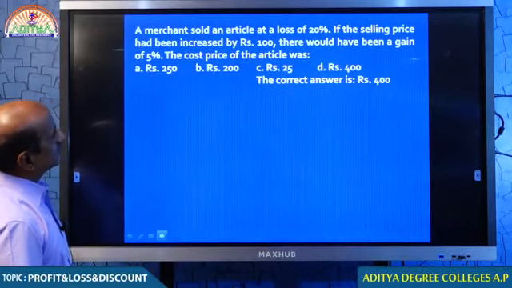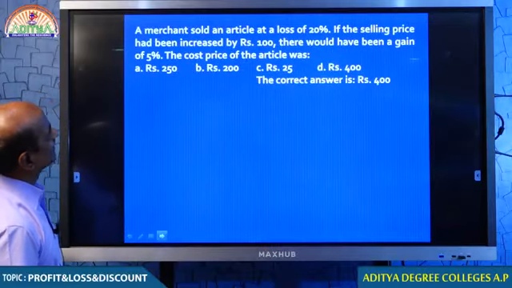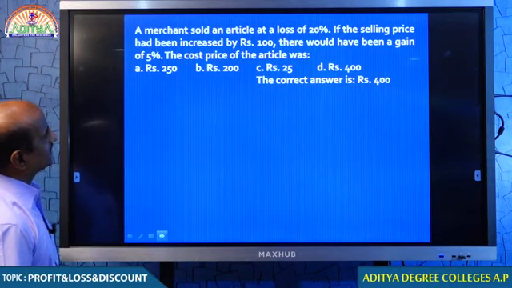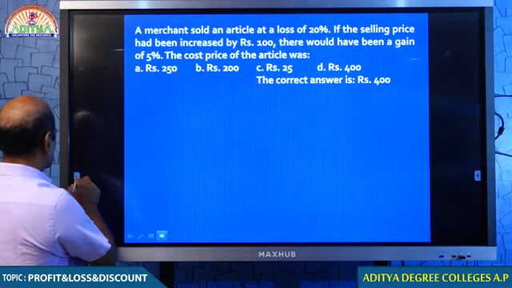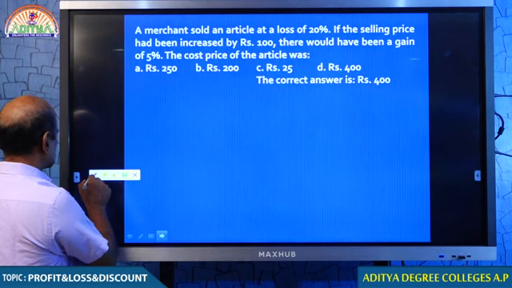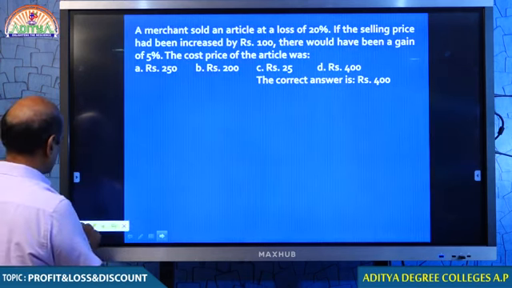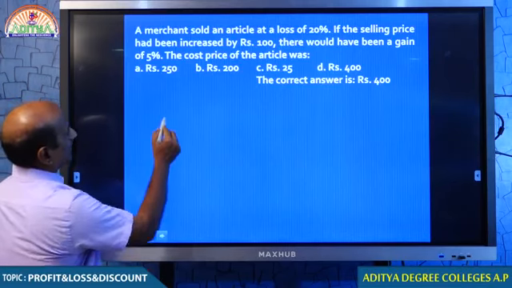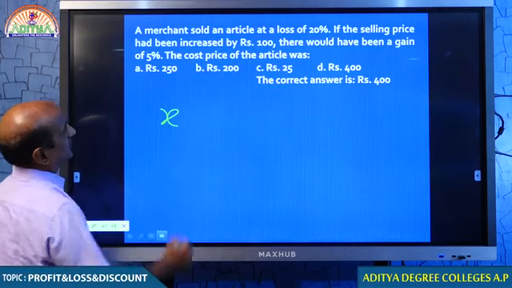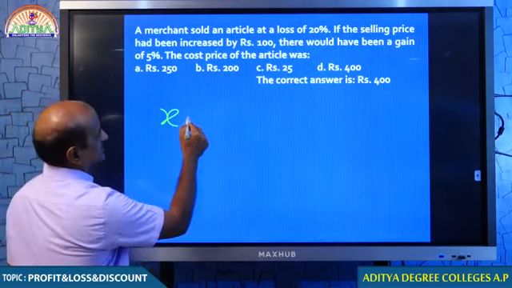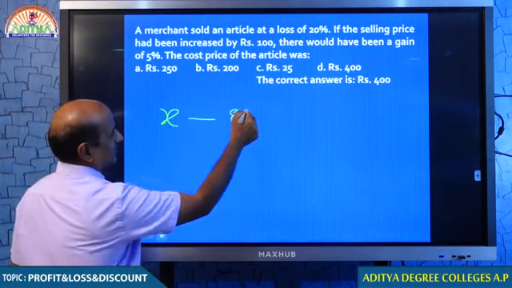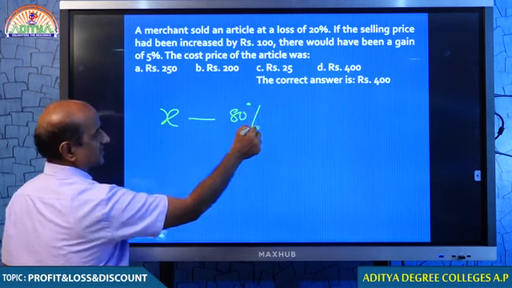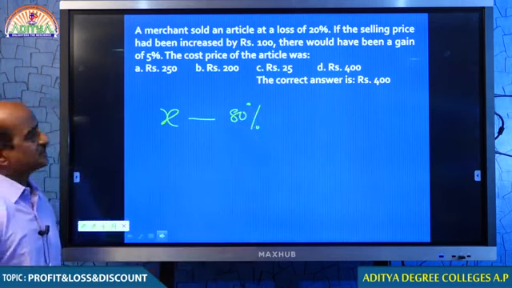A merchant sold an article at a loss of 20%. You see, my dear students, this one we already discussed. At a loss of 20%, okay, let me explain this question to you. I don't know what price he sold at, but at the time he got a loss of 20%, which means that he recovered only 80%.